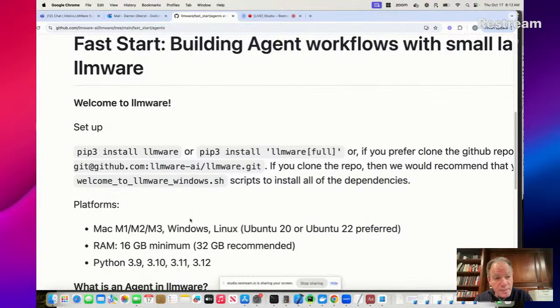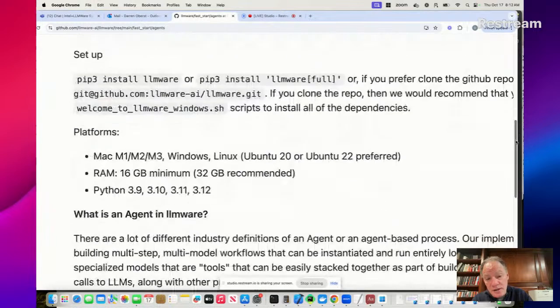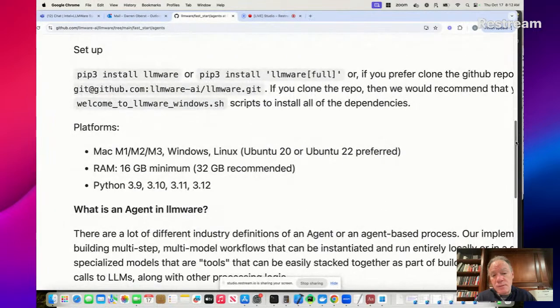Once you clone the repository, there are 2 welcome scripts that we provide in the root folder. If you're on Mac or Linux, run the welcome to LLMWare. If you're running on Windows, run welcome to LLMWare Windows. All that's going to do, it's going to install some of the dependencies. It's then going to pull out some of the examples and put them in your root path. So if you are working from a command line, it's really easy then to literally just start running some examples from the command line.